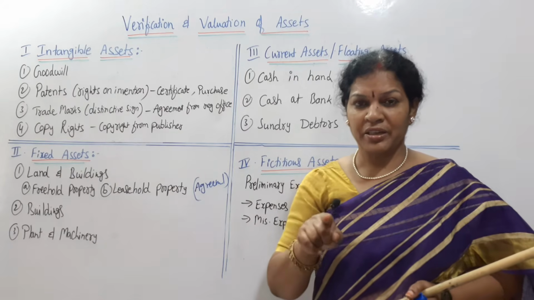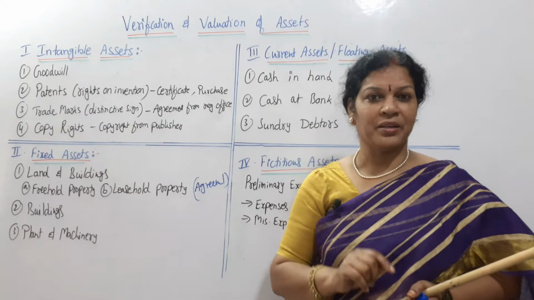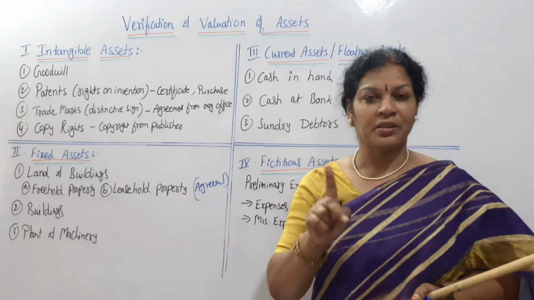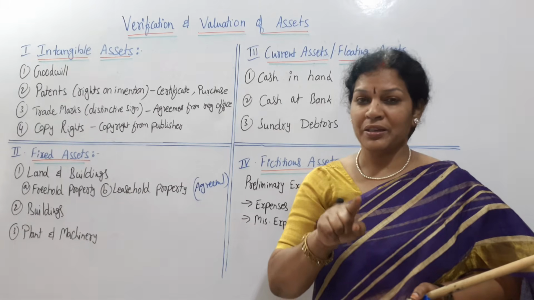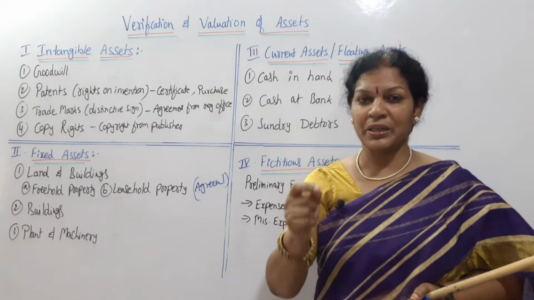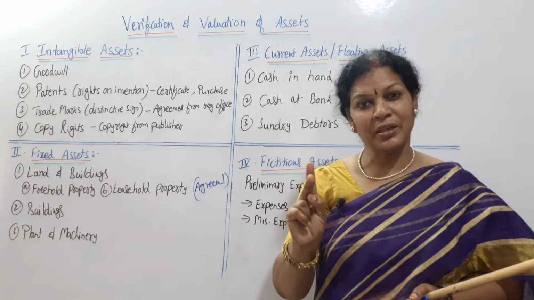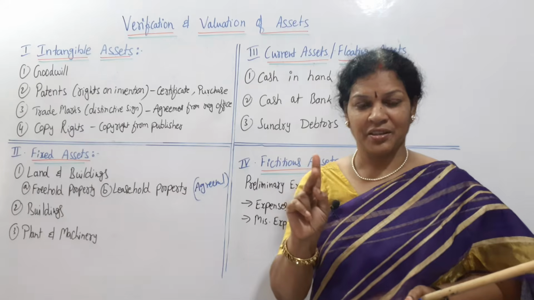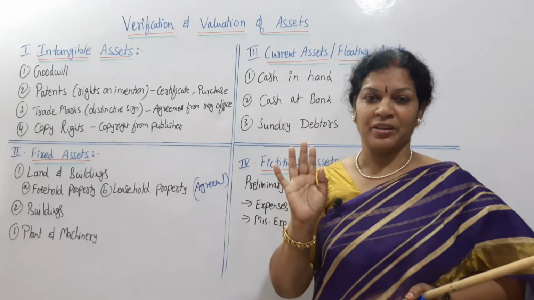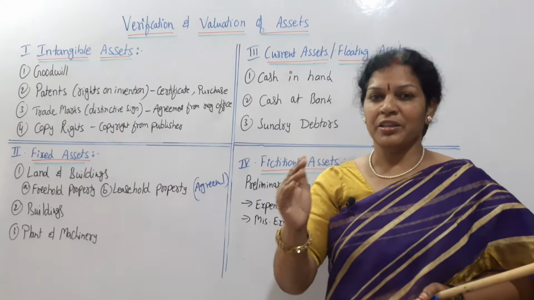And in a leasehold agreement, who are the parties? Two parties will be there. One is the party who is giving the property on lease. Another one is the party who is taking the property on lease, meaning the client. So both the names he has to verify. Okay, and how many years?